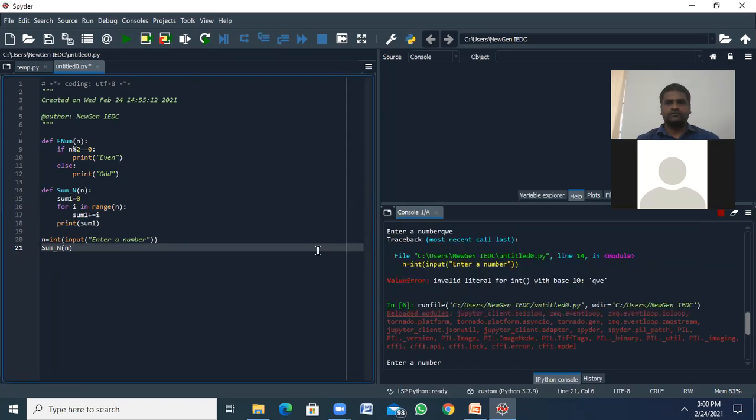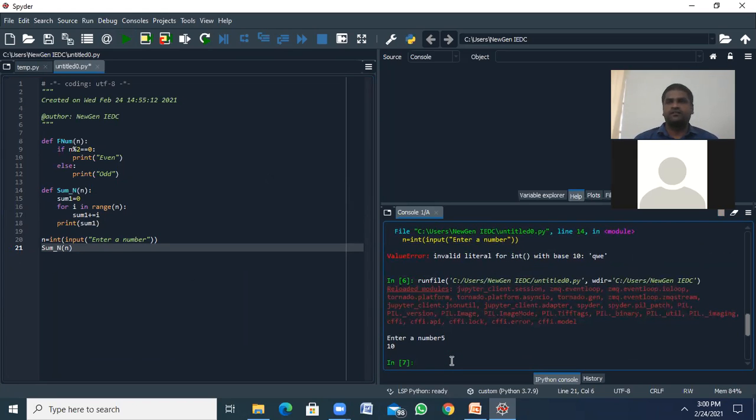Here I'm giving the number 5. What does it return when we give 5? 0 plus 1 plus 2 plus 3 plus 4, not 5, because range is a function which returns numbers from 0 to n minus 1 only.